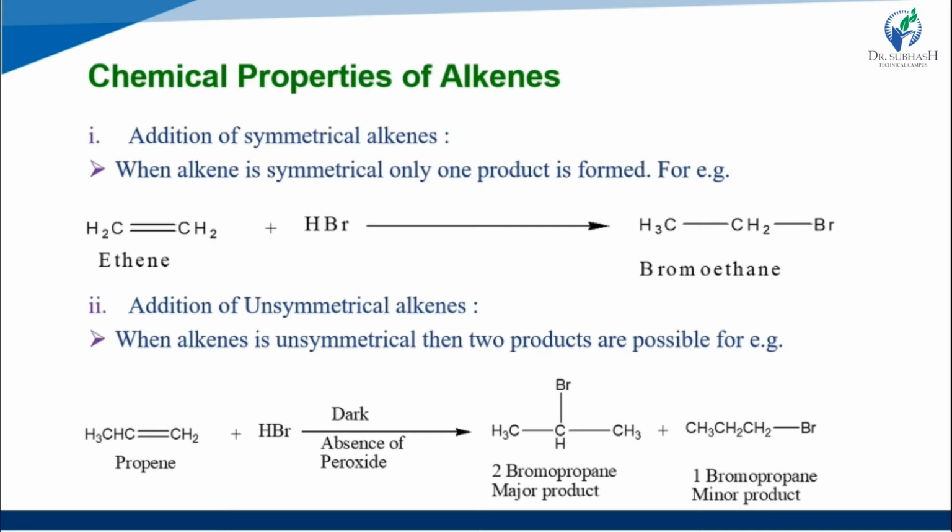First, we take propene plus HBr in a dark environment, in the absence of peroxide, and two products are generated: 2-bromopropane, which is the major product, and 1-bromopropane, which is the minor product. 2-bromopropane is formed with about 80% chance and 1-bromopropane with about 20% chance. The major product is more stable than the minor product.